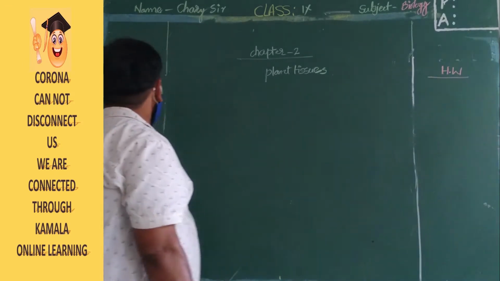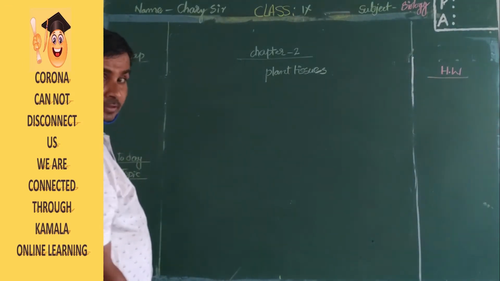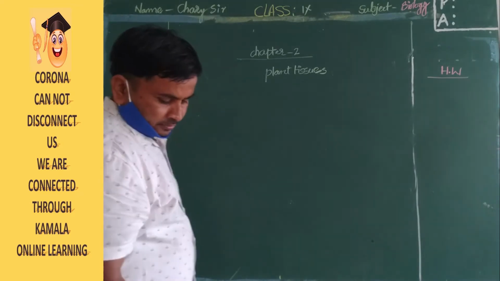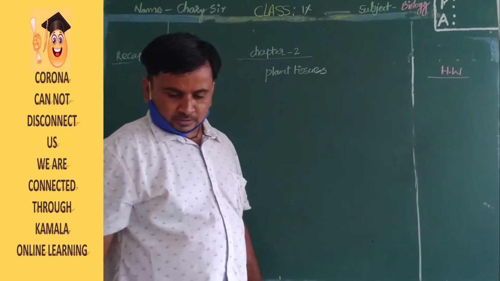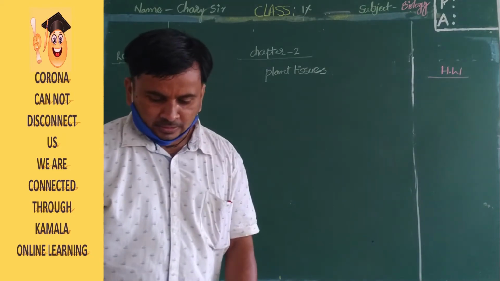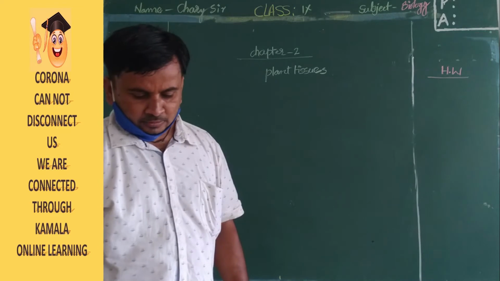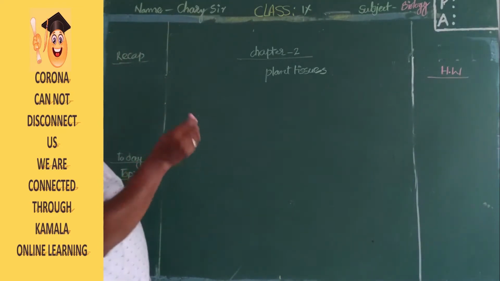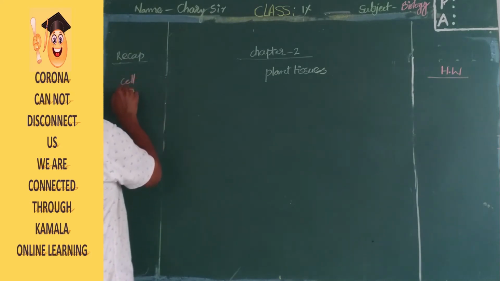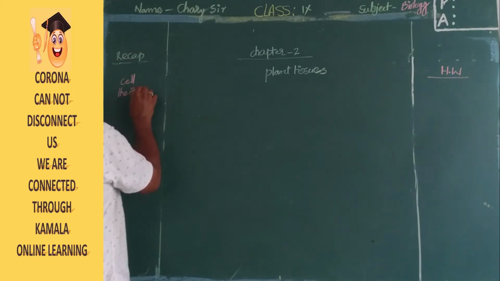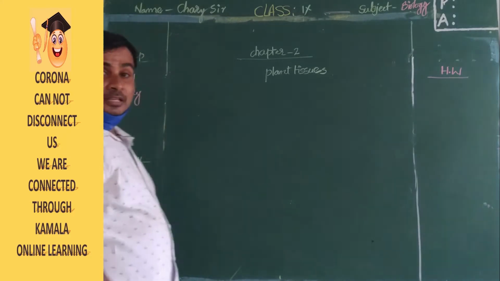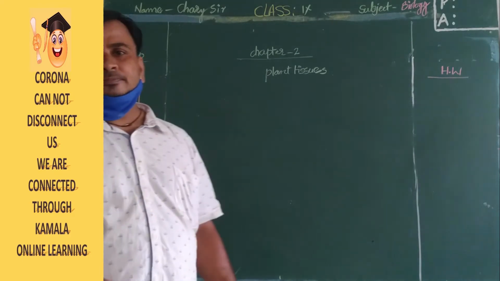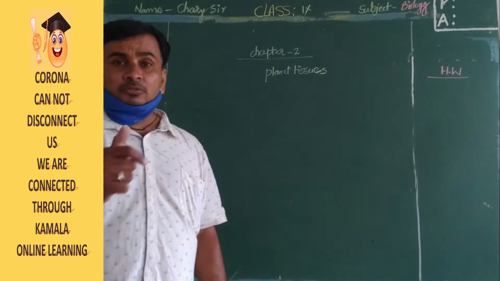In the previous class, in the first lesson, we discussed cell organelles, and cell structure and function. We discussed the meaning of cell theory: plants and animals are made of cells only.